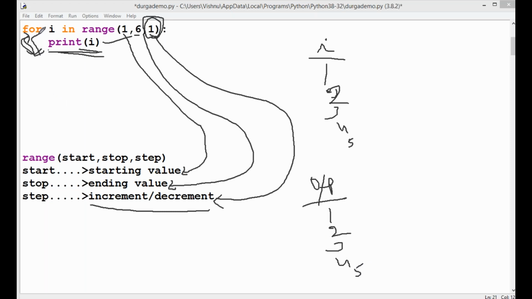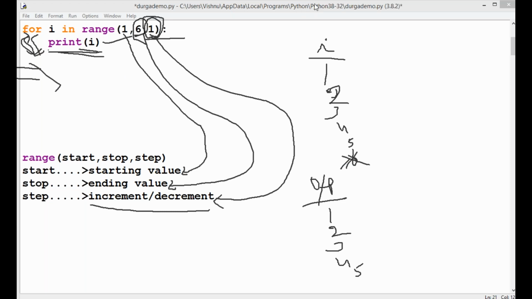Again go back, automatically incrementing i. That means i would equal 6, but it goes up to 6 only, not including 6. Indirectly, it reaches i equal to 5 only. Clear. So after the condition is no longer satisfied, the control is transferred to the next statement after the loop.